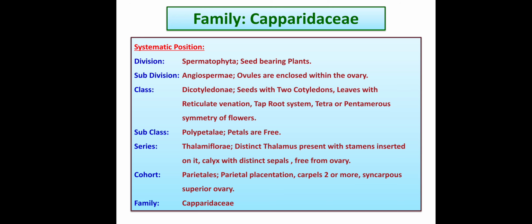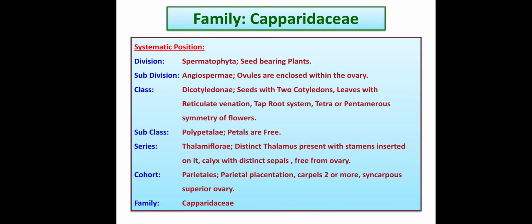So, this is the systematic position, whether for monocot or dicot. The first 2 steps, that is division and subdivision, are the same, whereas for dicot the class will be Dicotyledonae, but for monocot the class will be Monocotyledonae. In case of monocots, subclass is not there, but in case of dicots, subclass is there. So, this is the systematic position of family Capparidaceae.